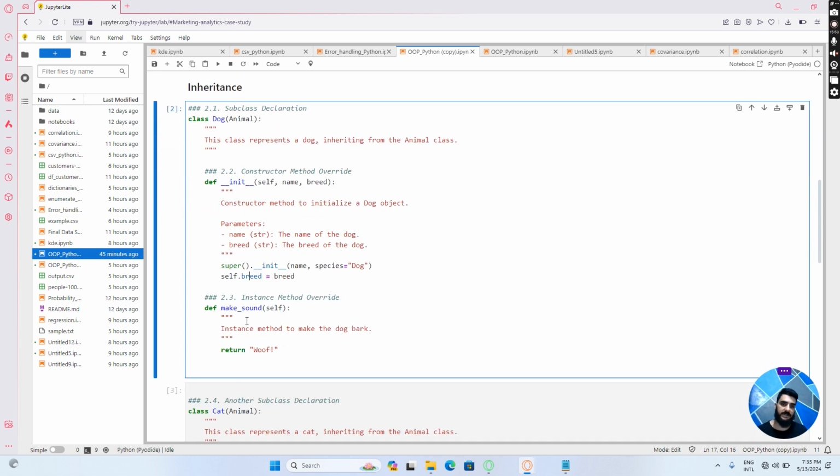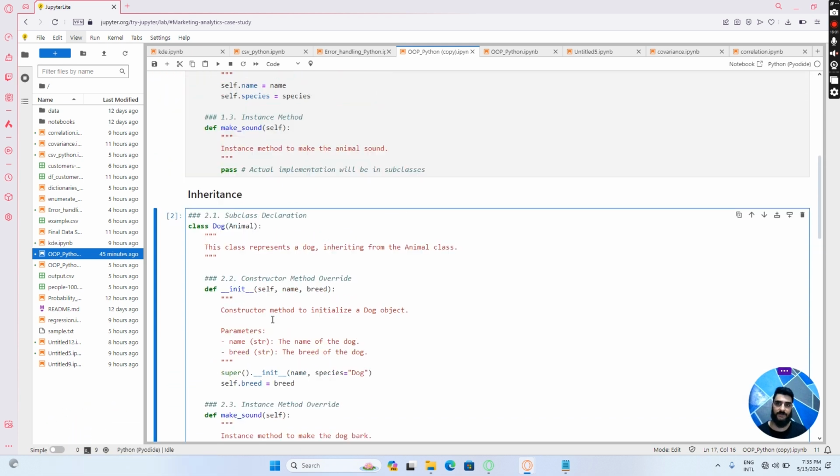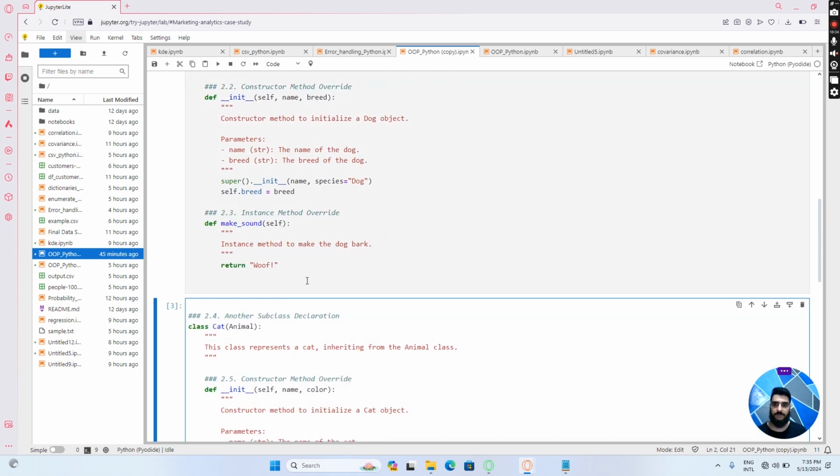Right now, after inheriting attributes from the superclass animal, we are overriding and defining our own instance method by using def make_sound(self), and we are returning woof, woof. It's a dog sound. The idea here is that we are overriding the instance method that was defined in the parent class. This is the main idea that you need to grasp.